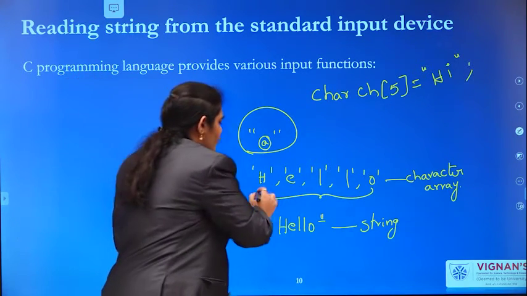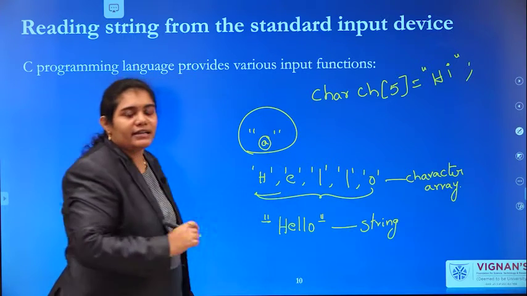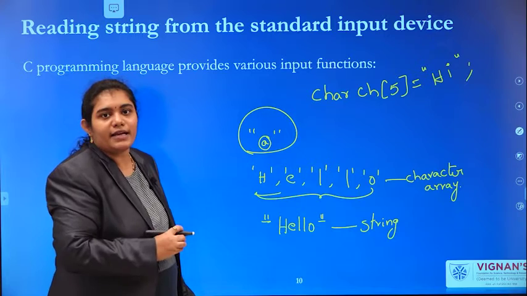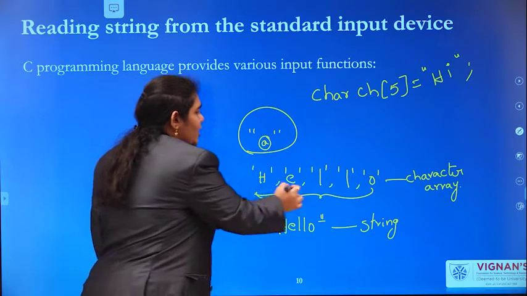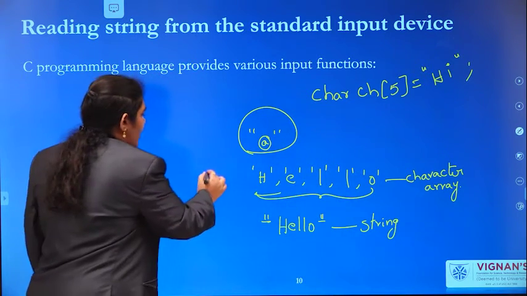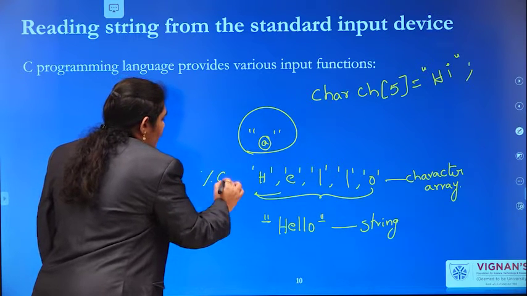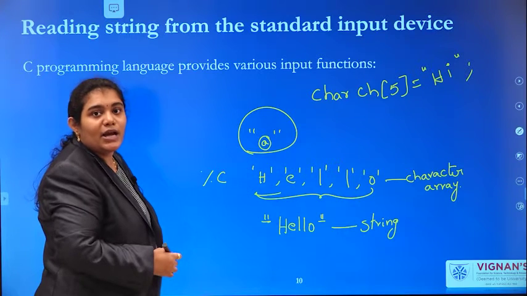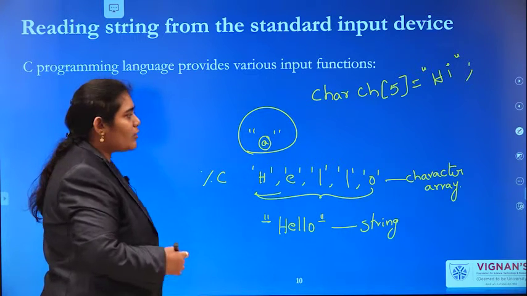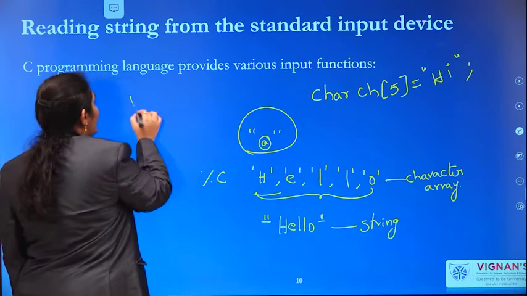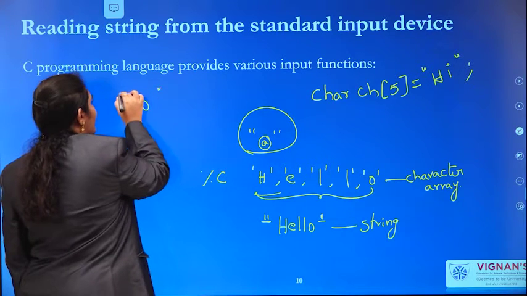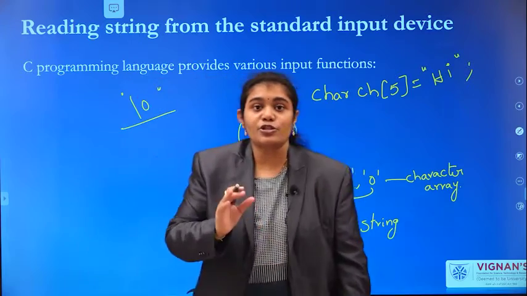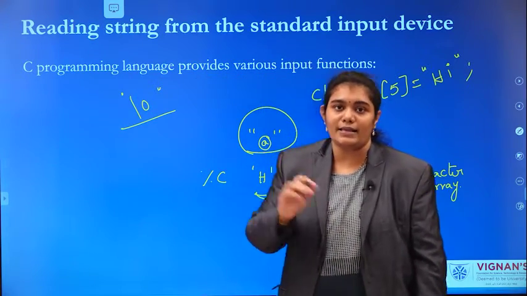If you consider a group of characters enclosed within single quotes, it should not be treated as a string. You can access all these characters individually with the help of the %c format specifier, because a string should be terminated by a null character.